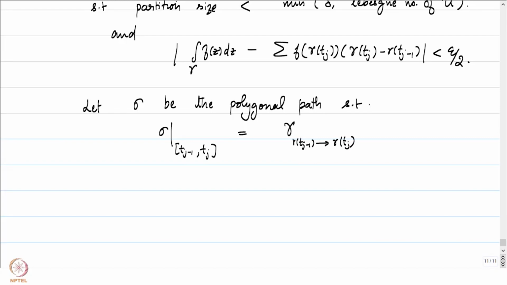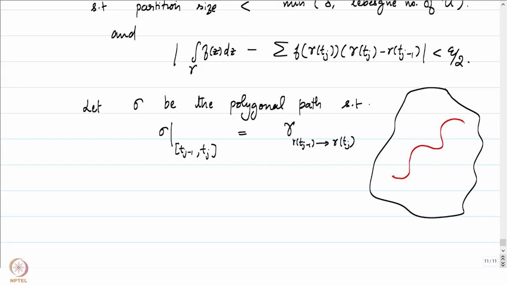So let me just draw a picture for you. Suppose this is our omega, and let me draw a red curve which is our curve gamma. Suppose this is from z1 to z2, and our partition is by, say, these green points, t0, t1, t2, and so on. So I'm just going to pick points arbitrarily.